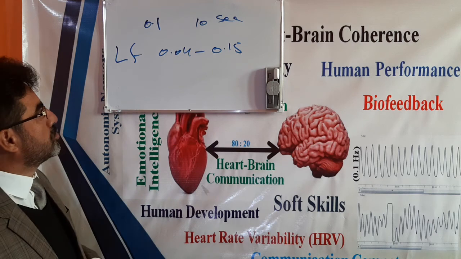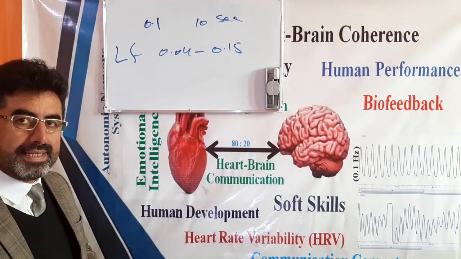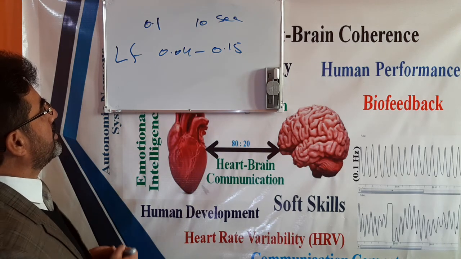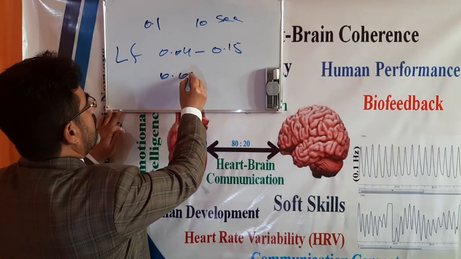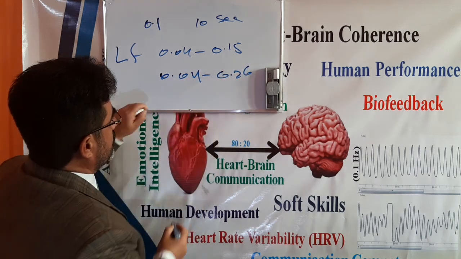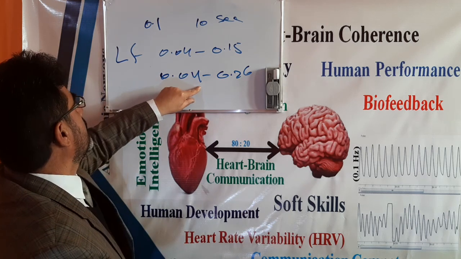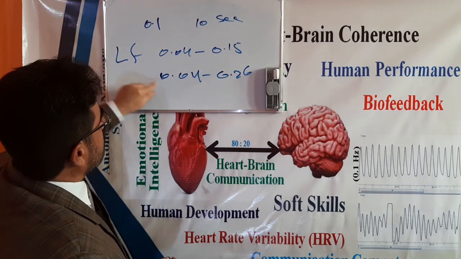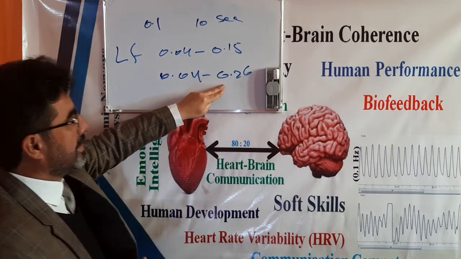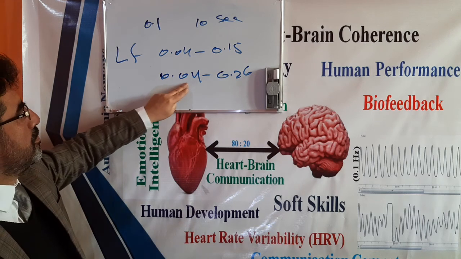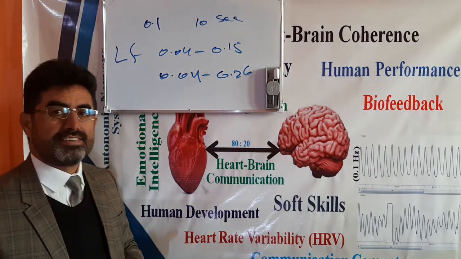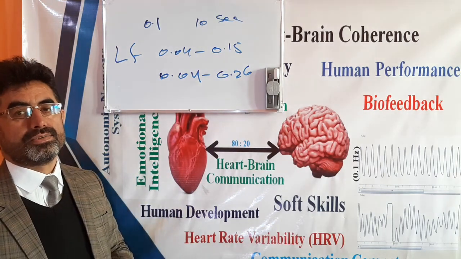But actually we assess the levels of our coherence and also the optimal levels of our heart rate variability from 0.04 up to 0.26, which includes all of the low frequency and just the first part of the high frequency. When our heart rate variability is from 0.04 up to 0.26, it means that our heart rate variability and our heart coherence are in a good situation.